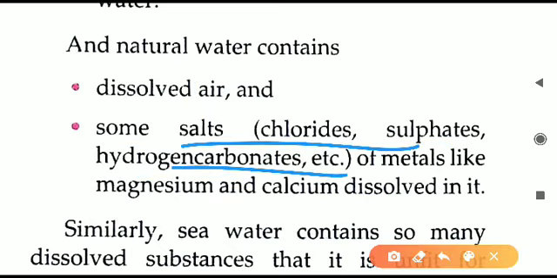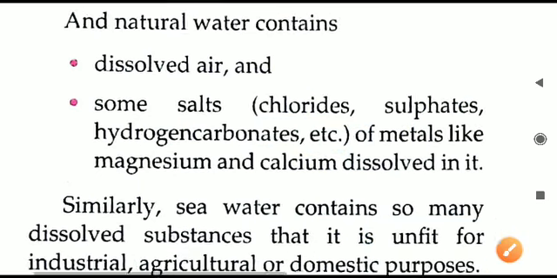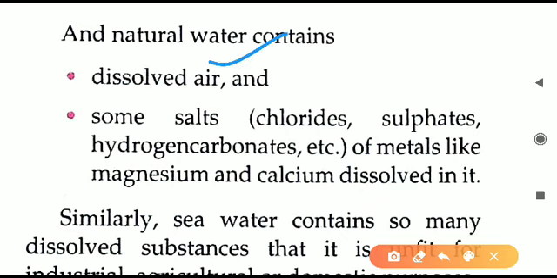So these are different minerals that are present in the water, and due to minerals only there is a certain amount of taste that comes in water. In the water you may observe different taste at different places. That is actually due to the difference in the amount of minerals. Sometimes some salts are more, some salts are less in different regions. The taste of the water varies due to the amount of minerals only. So natural water is also a mixture of different things. You can see it has air as well as many salts or minerals dissolved in natural water.